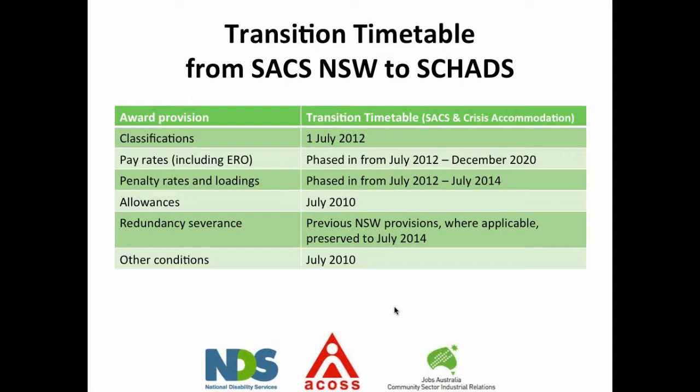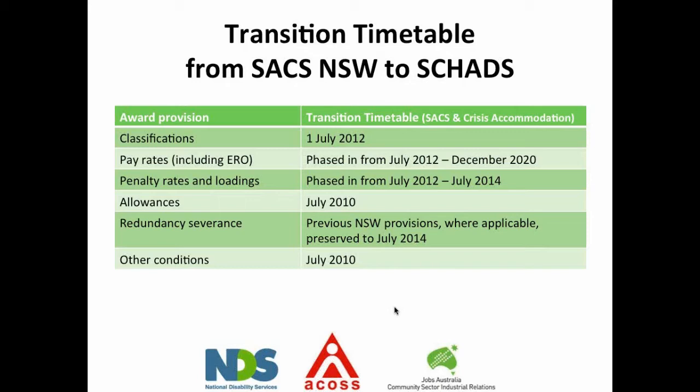The pay rates, including the ERO, will be phased in from July 2012 through till December 2020. So what that does mean is that any transitional rates or phasing, all the work we've been doing, will be happening right through till 2020. So if you make a new position in December 2019, you will need to classify that under the old award and under the modern award and work out what the transitional rate will be.